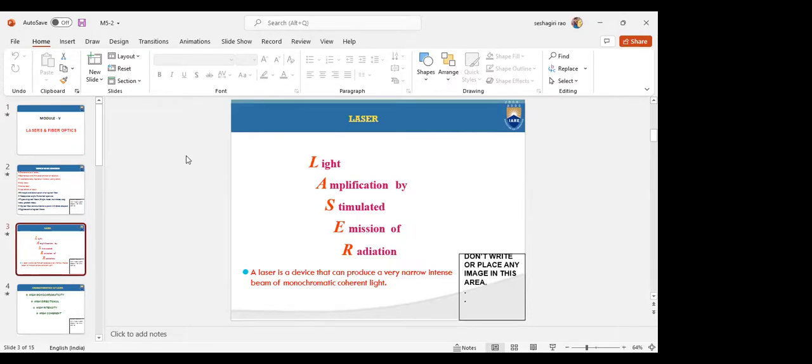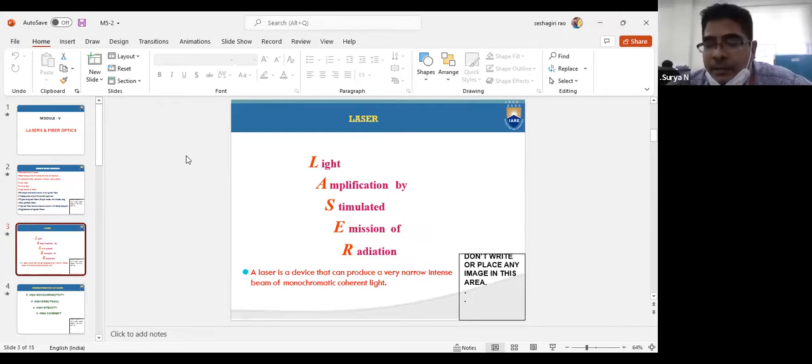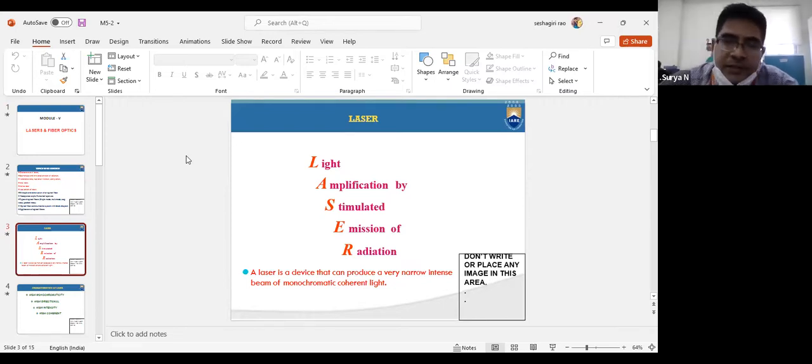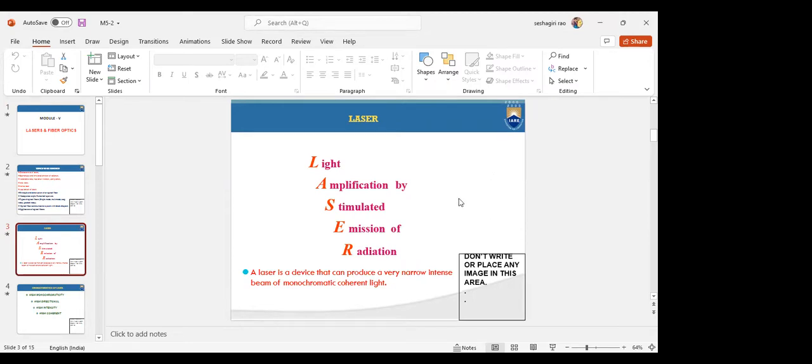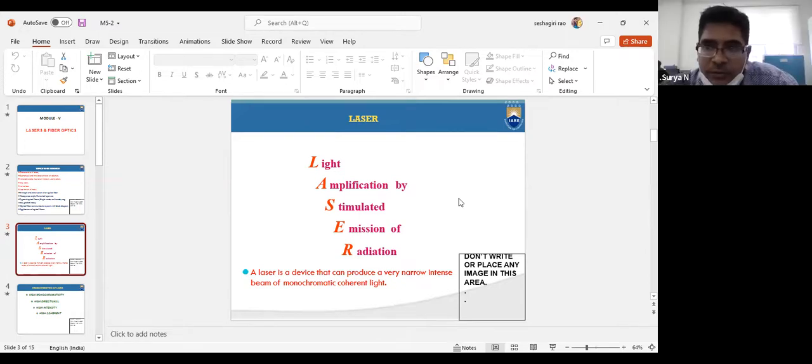When they are in phase. Very good. When they are in phase, that means it should amplify. It should have a constant phase difference. Okay, the light that is getting stimulated down to the ground state is in phase with the incident photon.